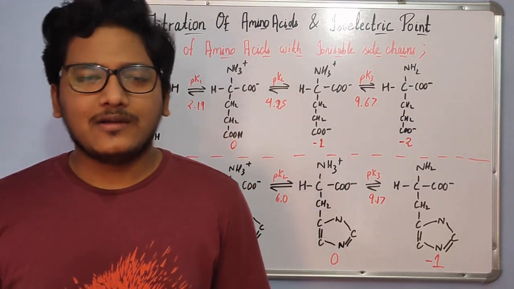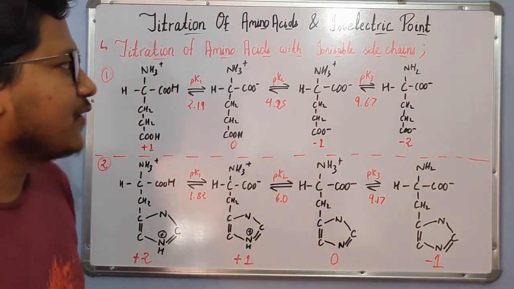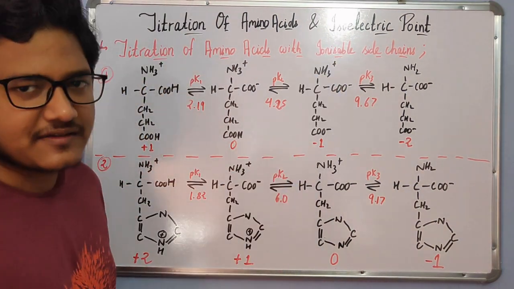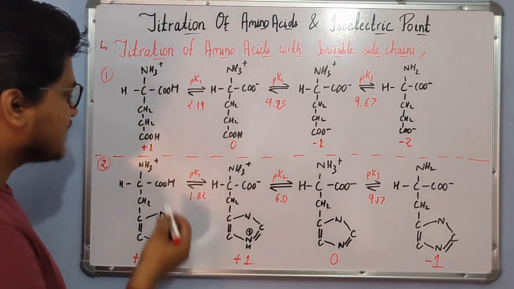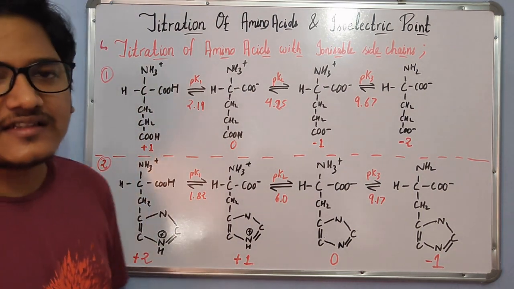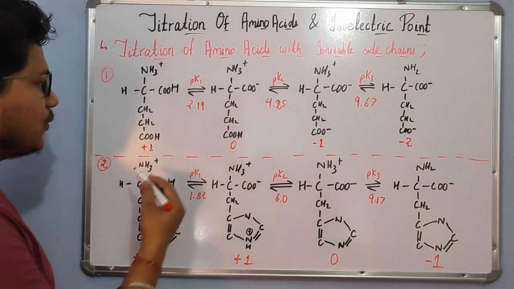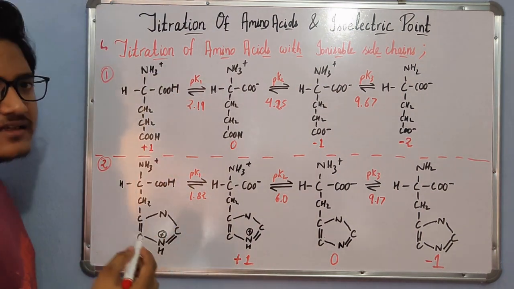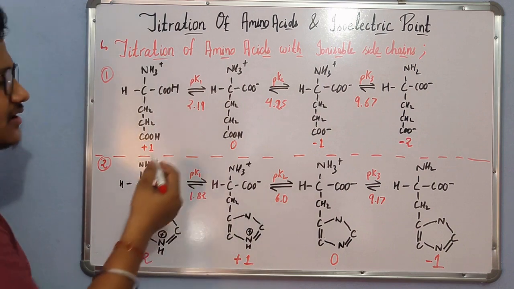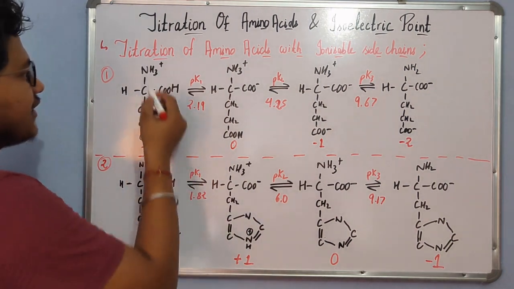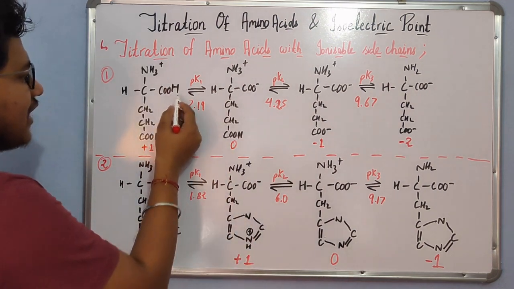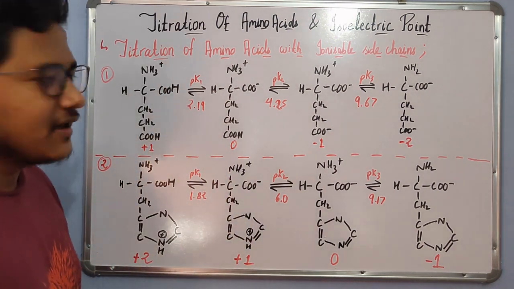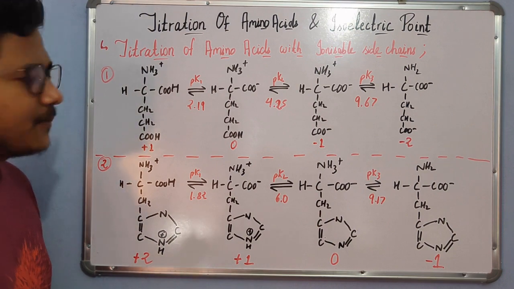Okay, so now let's take a look at the titration of amino acids with ionizable side chains. For the first case, we have taken the example of glutamic acid, which contains a carboxylic acid in its side chain. At low pH, the amino acid is predominantly present in the protonated state, where the amino group is present in the form of NH3+, and both the carboxyl groups are protonated and present in COOH form.